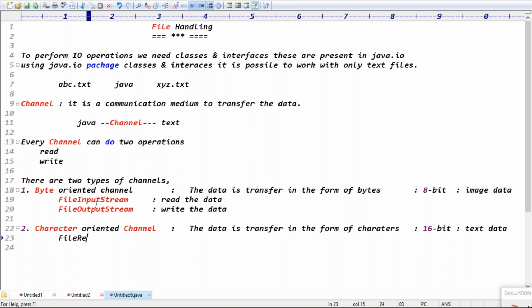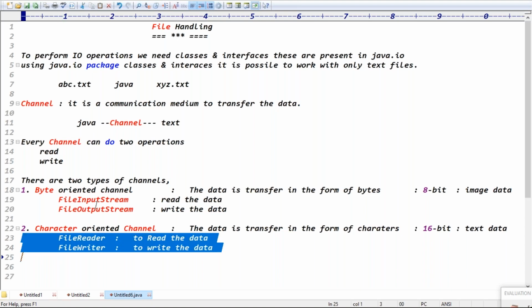To perform the character oriented channel, we have the FileReader class and the FileWriter class. FileReader is to read the data, and FileWriter is to write the data. It's basically the FileReader and FileWriter concept.